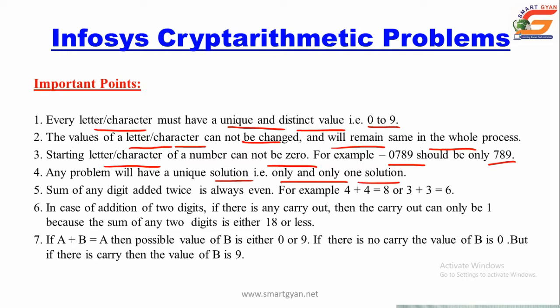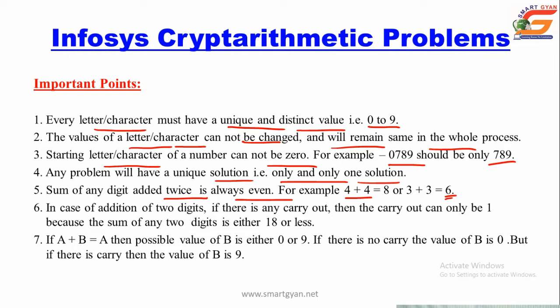The sum of any digit added to itself is always even. For example, 4 plus 4, two even digits, gives 8. 3 plus 3, two odd digits, also gives an even sum. This is important, keep it in your mind, it will help you a lot.